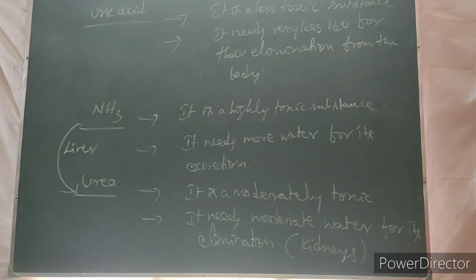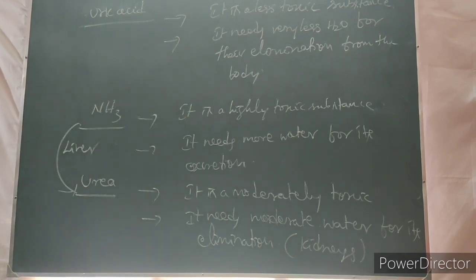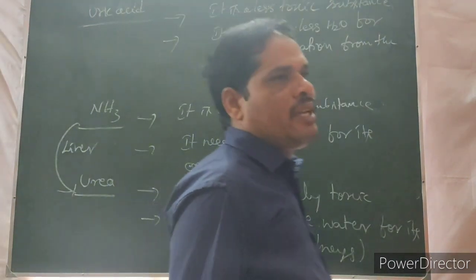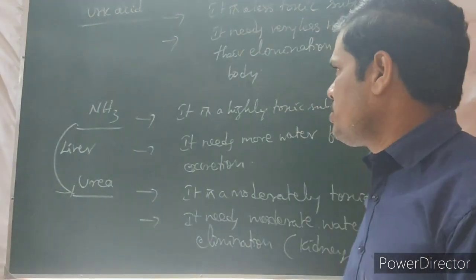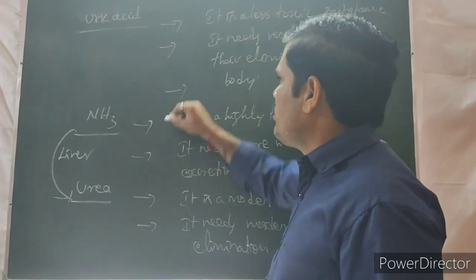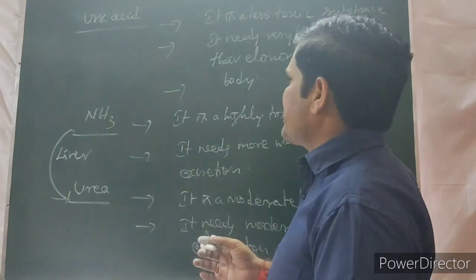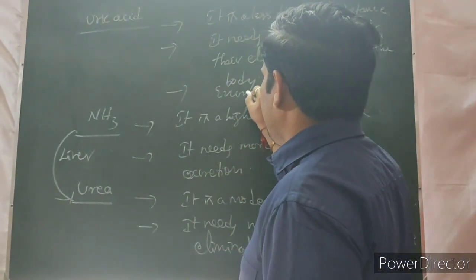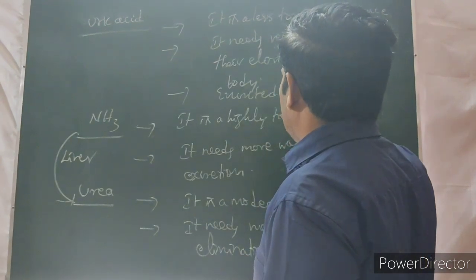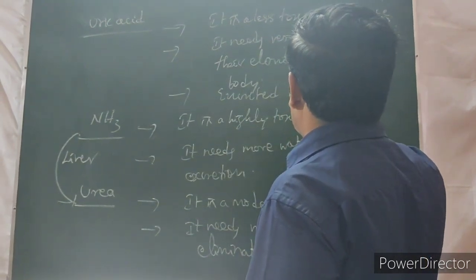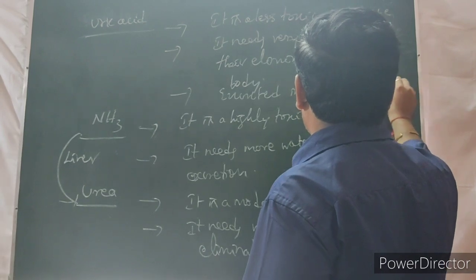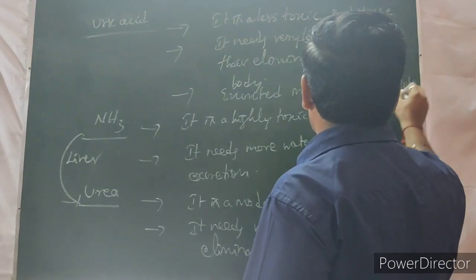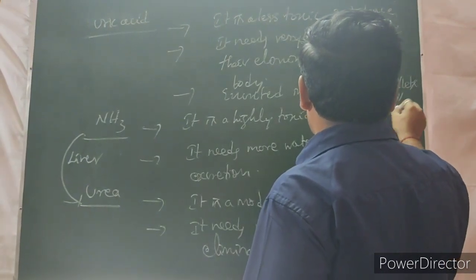Uric acid is very less toxic. That's why it needs a very small amount of water for elimination. Uric acid is commonly excreted in the form of pellets or paste.